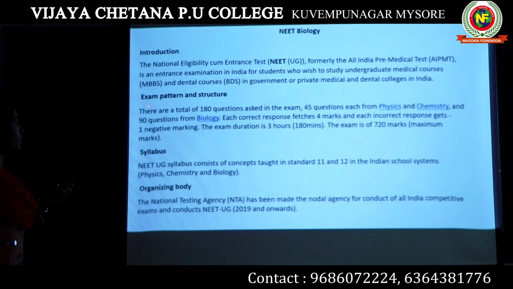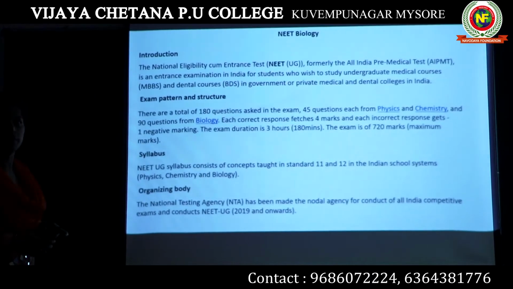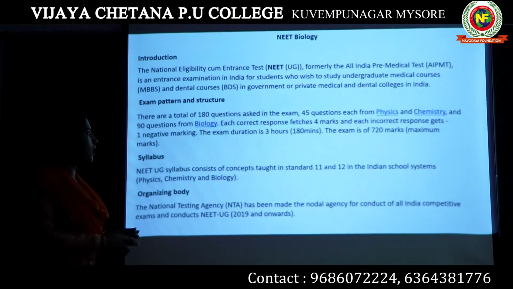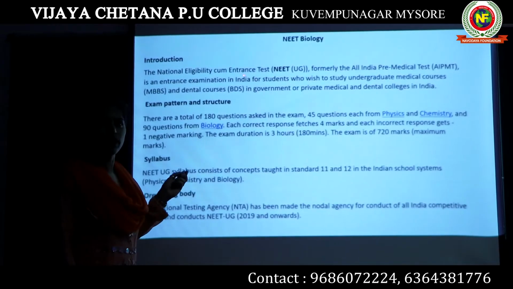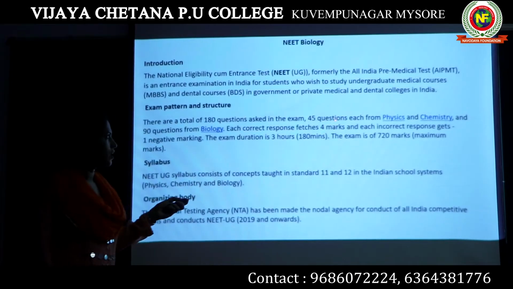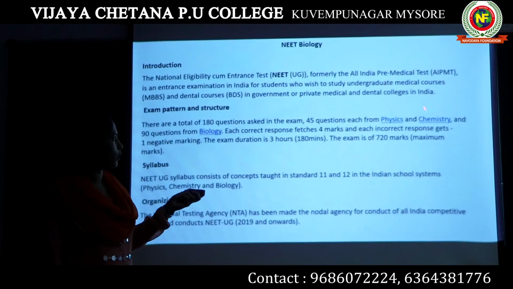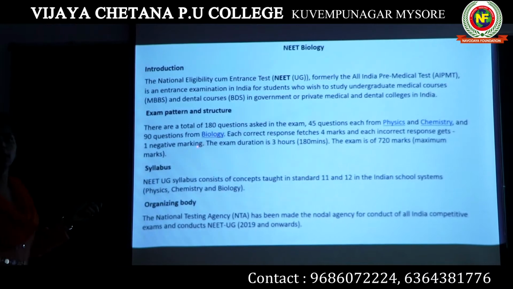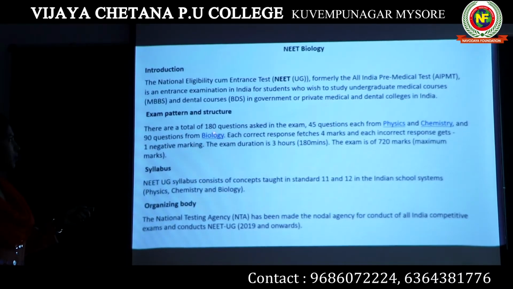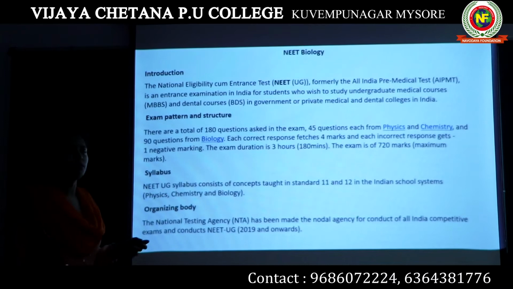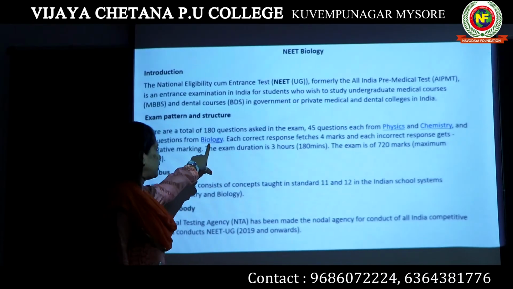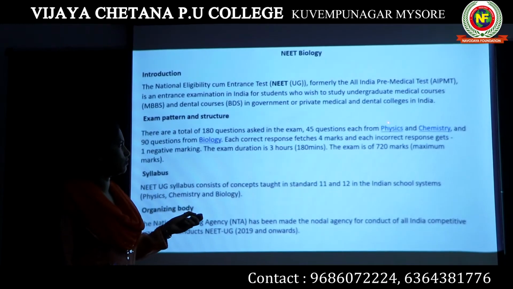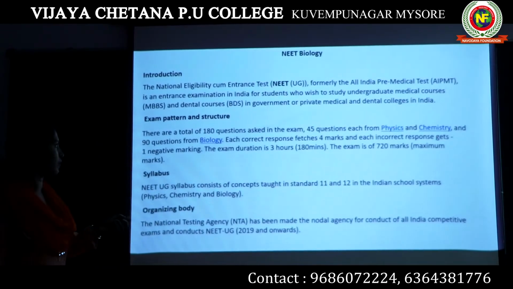Now, what is the exam pattern and structure? In NEET, generally there will be 180 questions asked. Out of 180 questions, 45 questions will be from physics, 45 questions from chemistry, and 90 questions from biology. So biology plays a major role in the NEET exam.